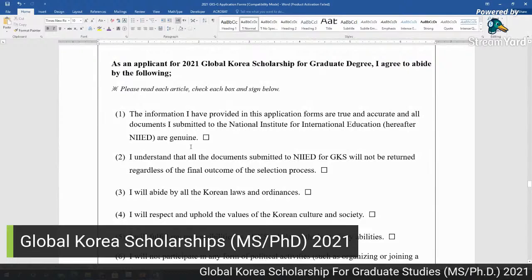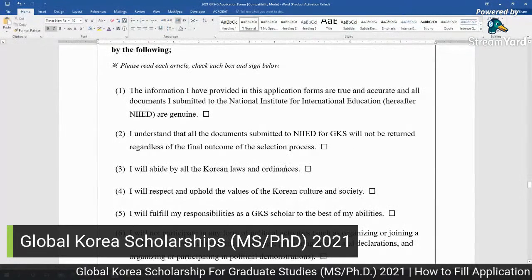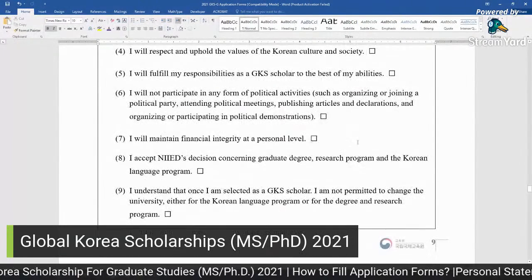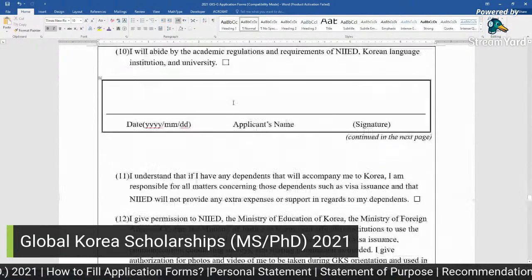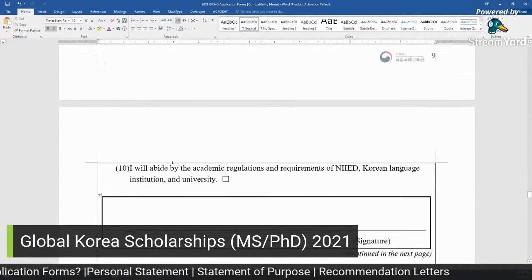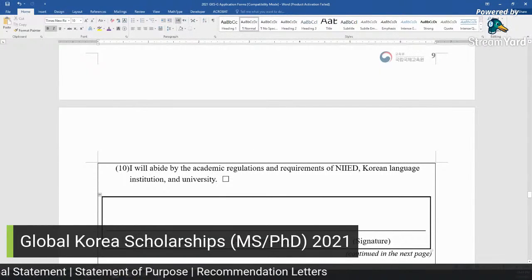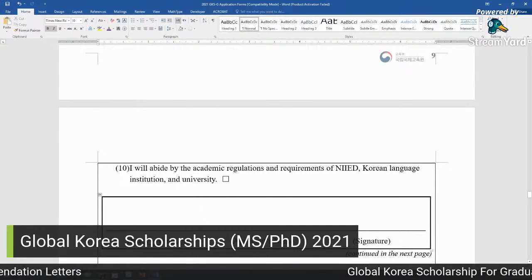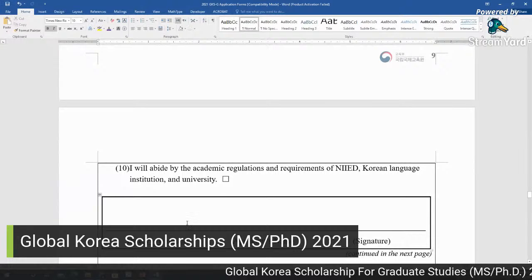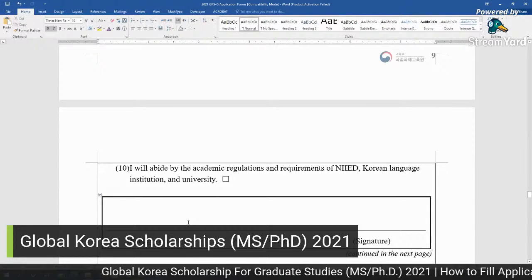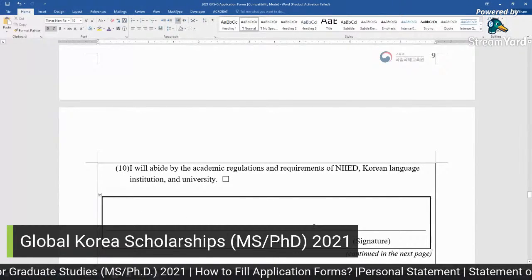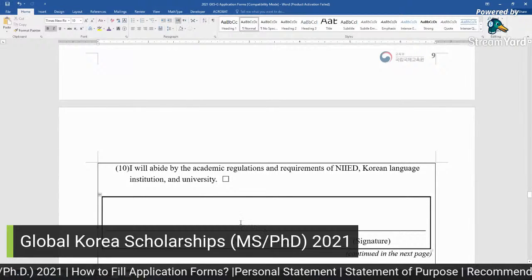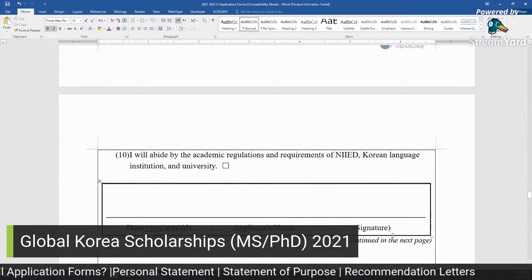Whatever applies to you, you should check all these boxes, and then write your name here and the date, year 2021, month 02, and then slash the day, like if it is the 19th of February 2021, 2021 slash 02 slash 19, applicant's name as written in your application form number 1, and signature here.